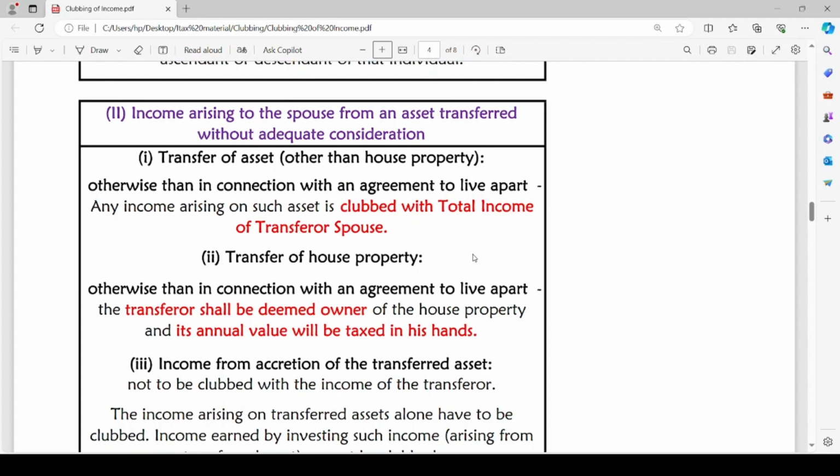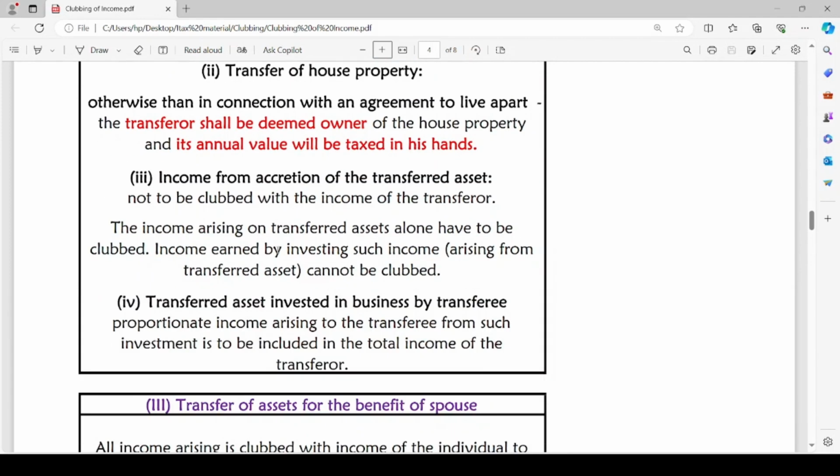Here the asset being transferred is not a house property, and any income on such asset will be clubbed with the total income of transferor spouse if the transfer is done otherwise than in connection with an agreement to live apart. If there is an agreement to live apart, and as part of such agreement the asset is being transferred, in such a case the income arising on such asset will not be clubbed with the transferor spouse, but it will be taxable in the hands of transferee spouse.